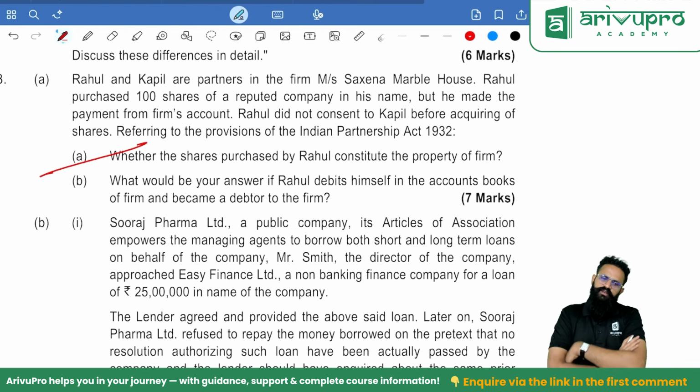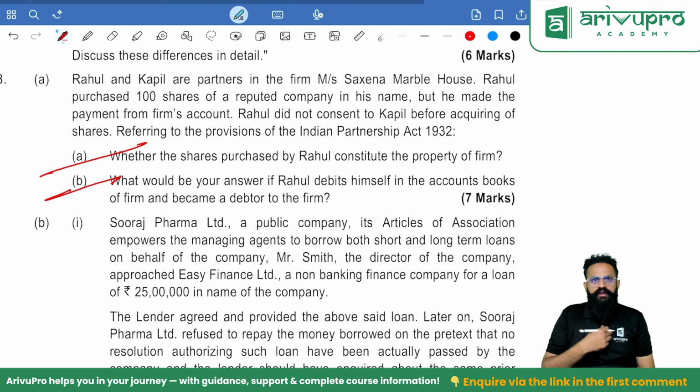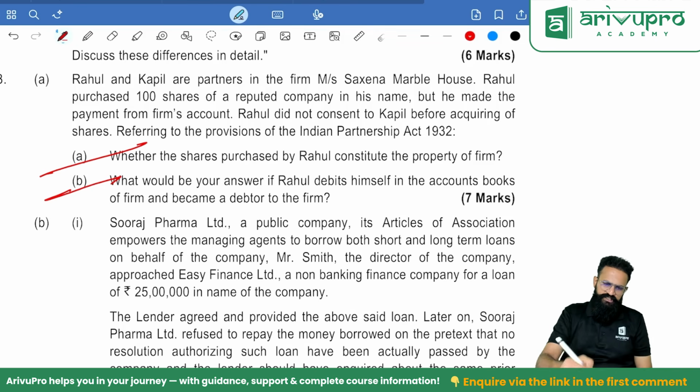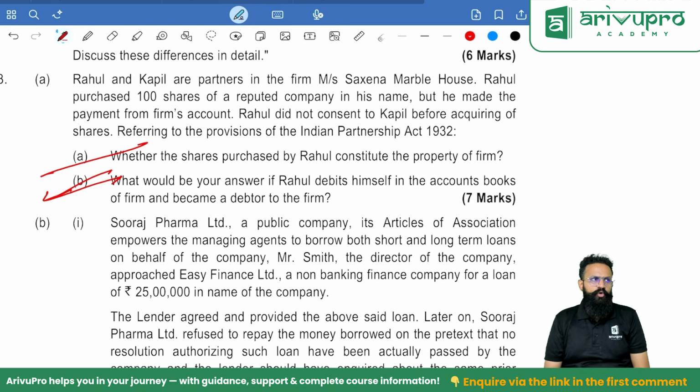The answer is yes. What would be your answer if Rahul debits himself in the account books of the firm and becomes a debtor of the firm? Meaning, instead of the firm paying, I will say I will pay the money, give me some time. If he is shown as a debtor, then of course it is a valid contract. Then no problem.